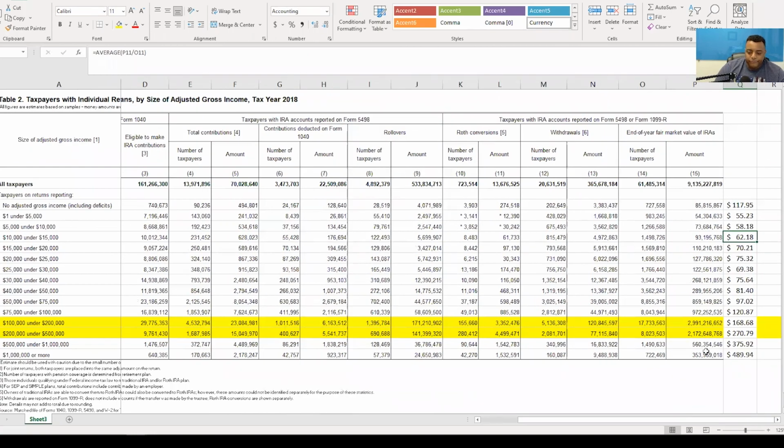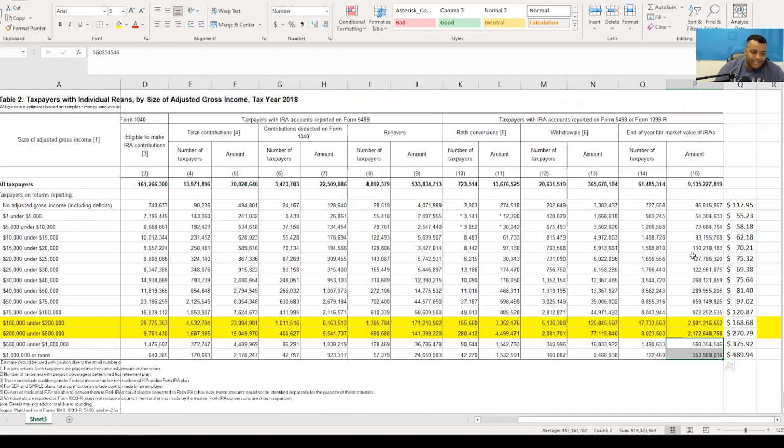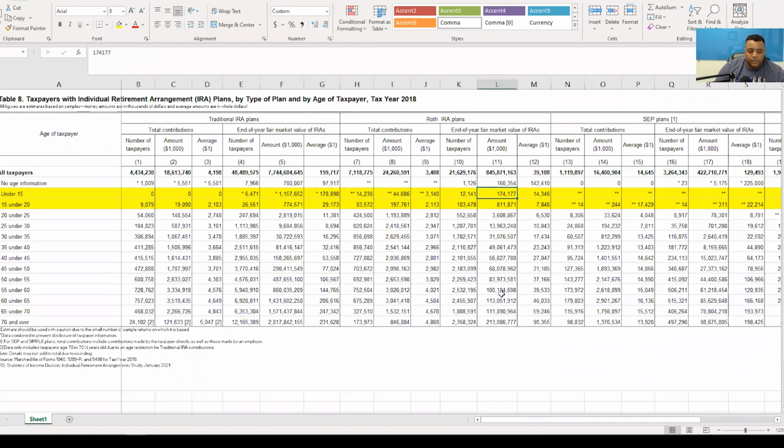Let's look at this. If the rich are taking advantage of this, you're basically telling me that everybody who's over $500,000 has their money sitting inside of a Roth IRA. That's incorrect. I can tell you that unequivocally. That's not a fair statement whatsoever. So no, it's not the case, as we saw from some of these other plans here.